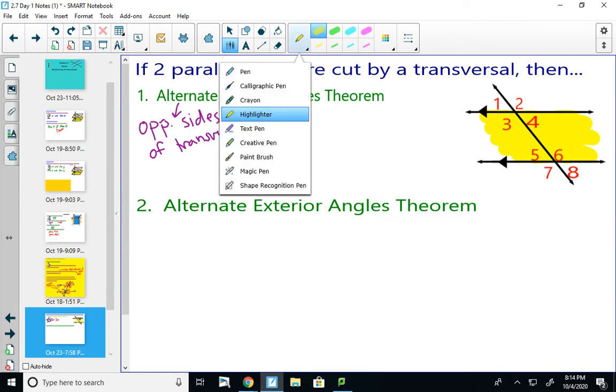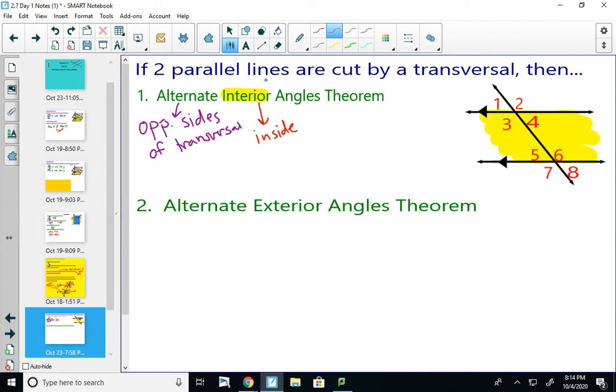And my alternate interior angles are the ones on opposite sides of the transversal. So angle 3 and angle 6 are a set of alternate interior angles. And angle 5 and angle 4 are a set of alternate interior angles.